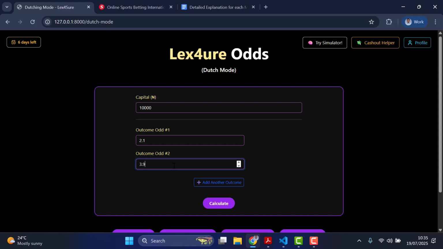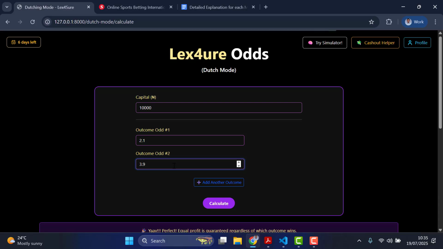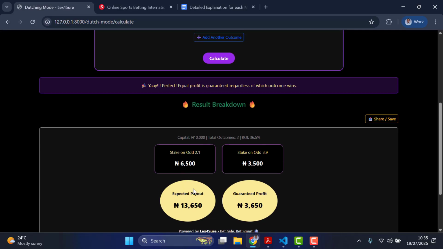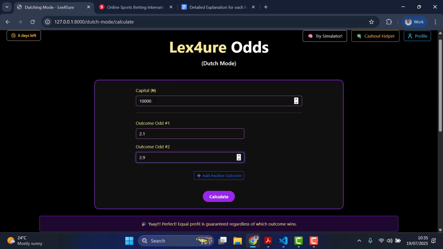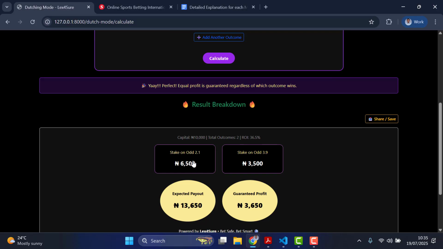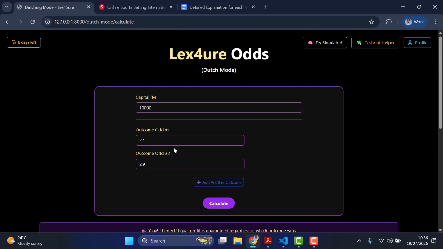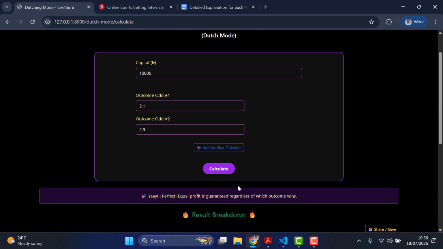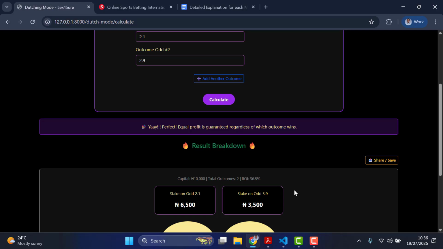So once we hit calculate for these two scenarios, see what it tells you. It tells you that your total capital is 10,000, right? So it's telling you to stake 6,500 on the 2.1 odd. So just click on this and paste it in that place. Then it's telling you to stake 3,500 for the 3.9 odd. You place two odds there. So it's telling you the amount to stake for each of them. Separate stakes, please. Once you stake on this one, book it. Then create a new bet. Book this one with this amount. Separate two tickets in a way.